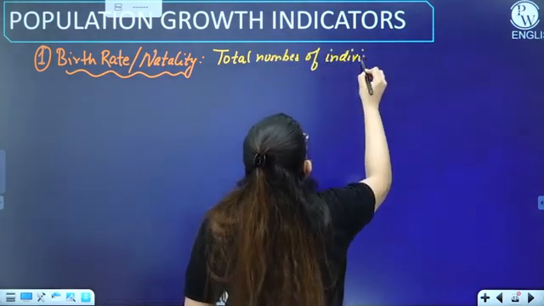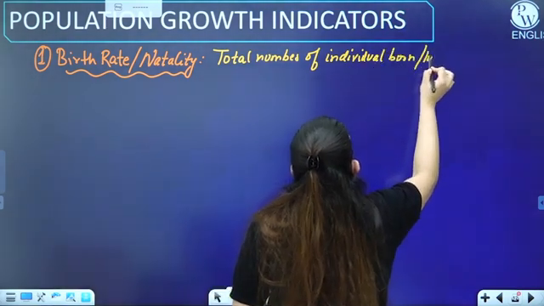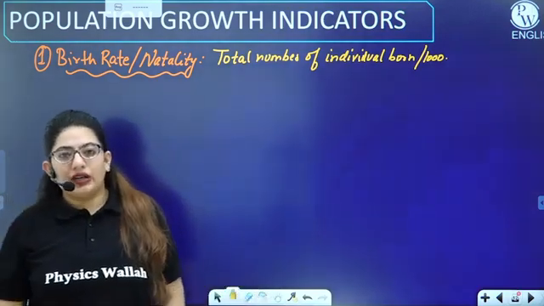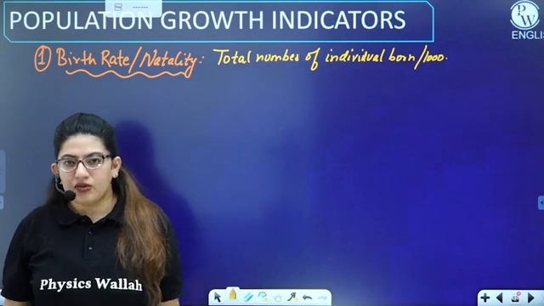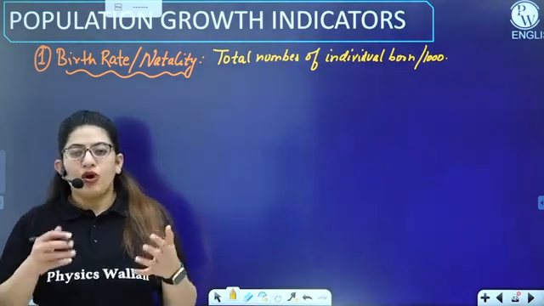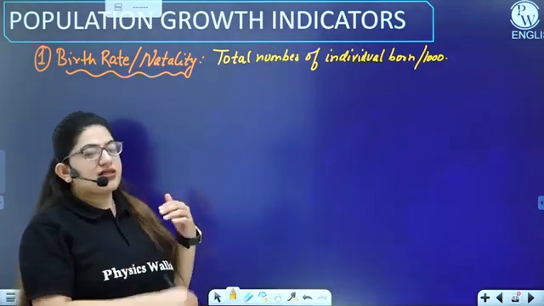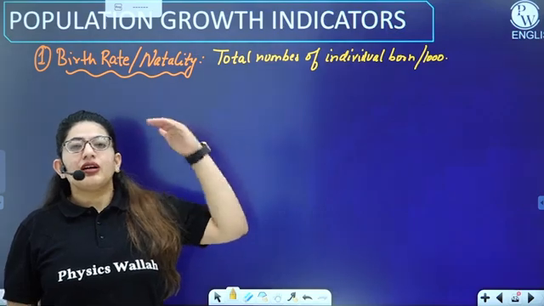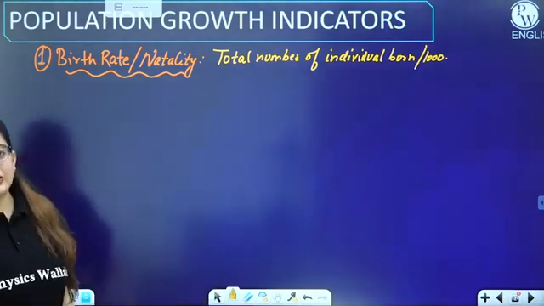So if the birth rate of this year was 20 individuals per 1,000, and in the next year it's 30 individuals per 1,000, what you deduce is that, in comparison to the previous year, the growth rate of the population is going to be higher, or I say the birth rate is increasing, right?